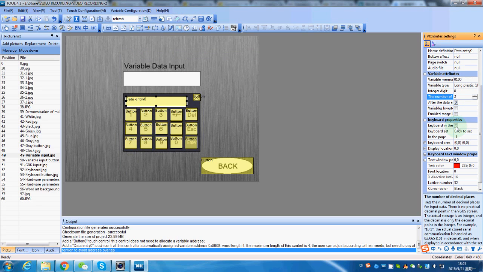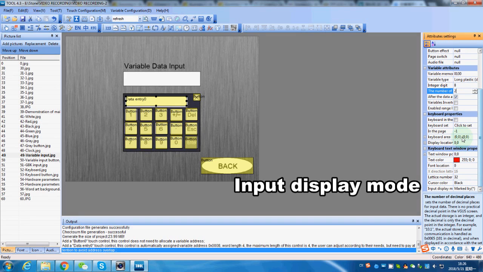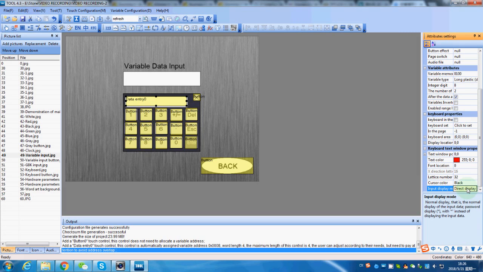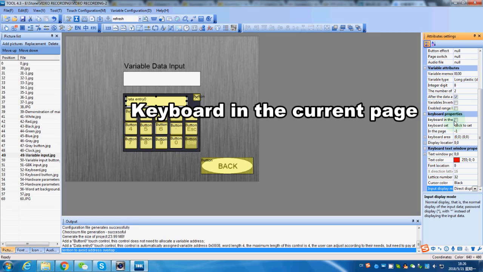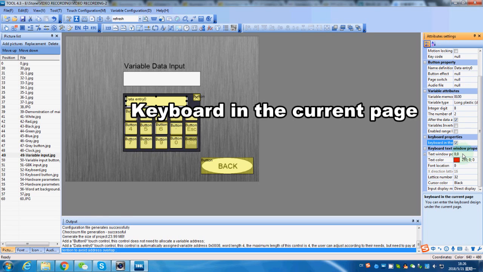With the following parameter, we can customize the text display. An input display mode we can select as direct display or marked by stars. We can also set an input range if we like to. We shall use the keyboard in current page by check this option.